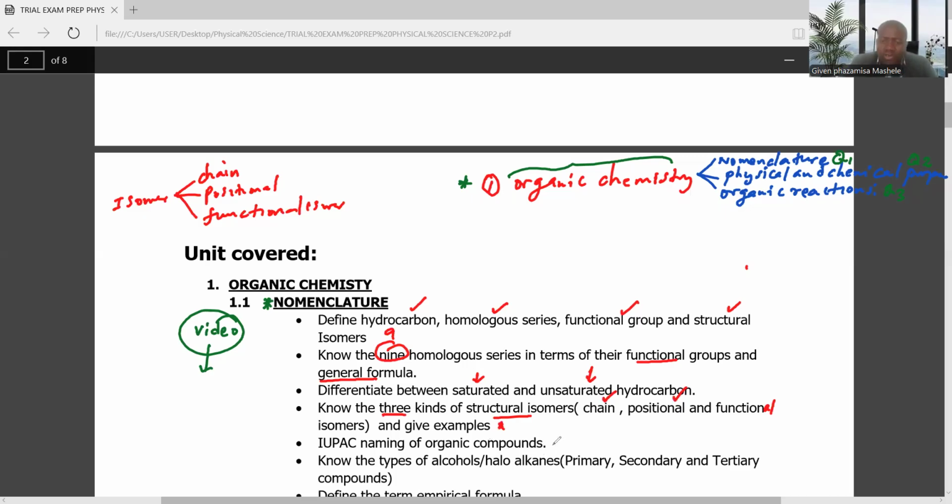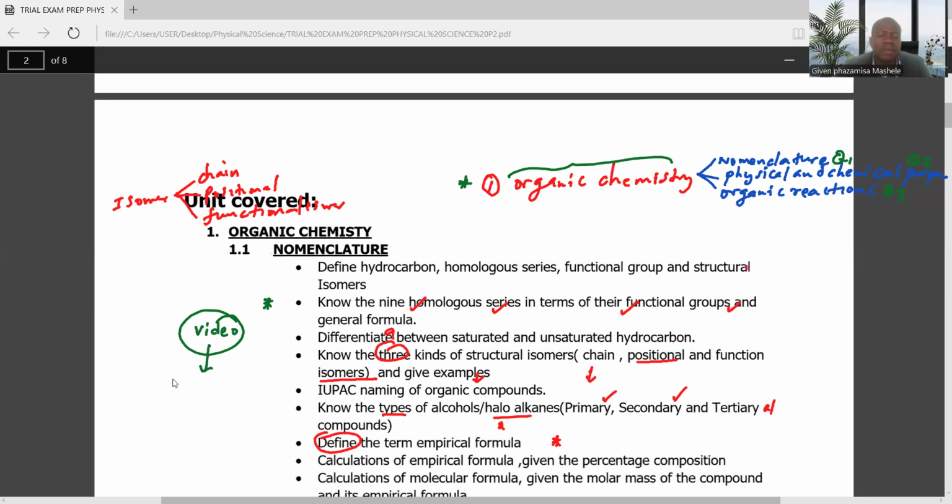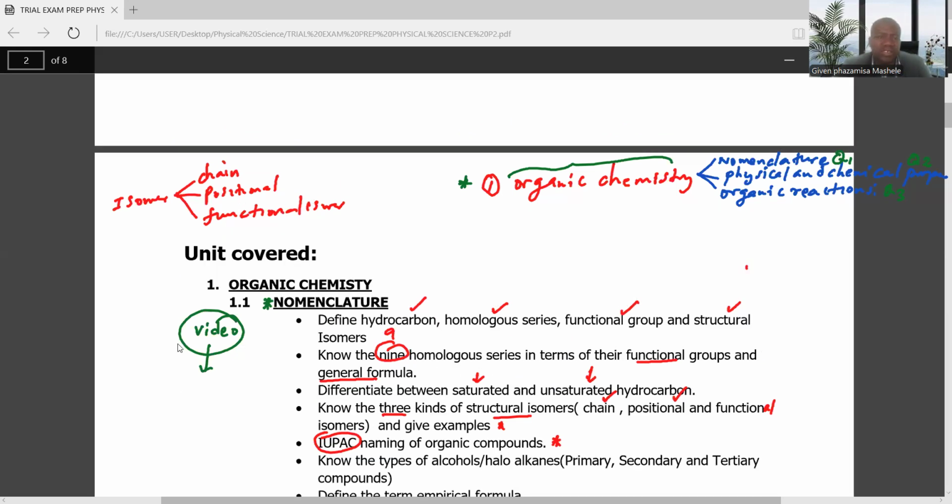And be able to name organic compounds by using the IUPAC system, which is the International Union of Pure and Applied Chemistry. Then also you need to be able to know the types of alcohol, such as primary alcohol, secondary alcohol, and tertiary alcohol.